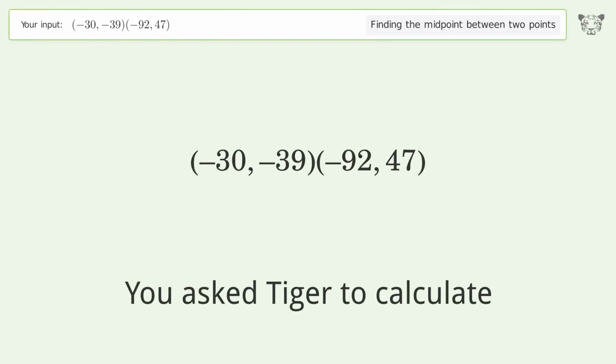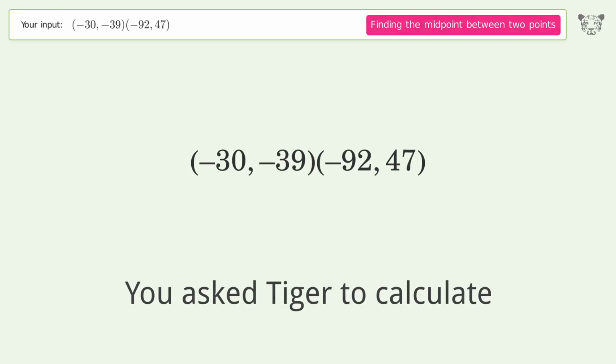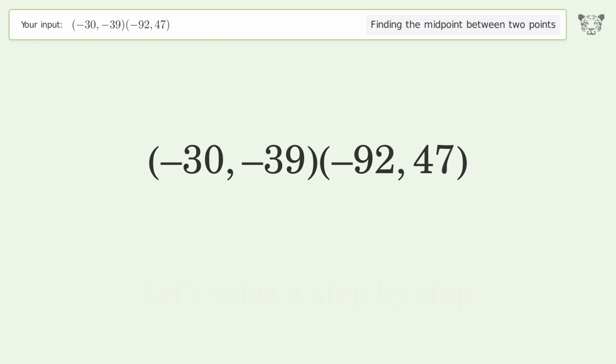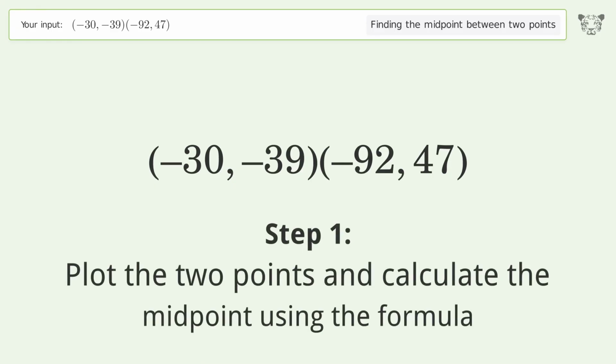You ask Tiger to calculate. This deals with finding the midpoint between 2 points. The midpoint between the 2 points is negative 61,4. Let's solve it step by step. Plot the 2 points and calculate the midpoint using the formula.